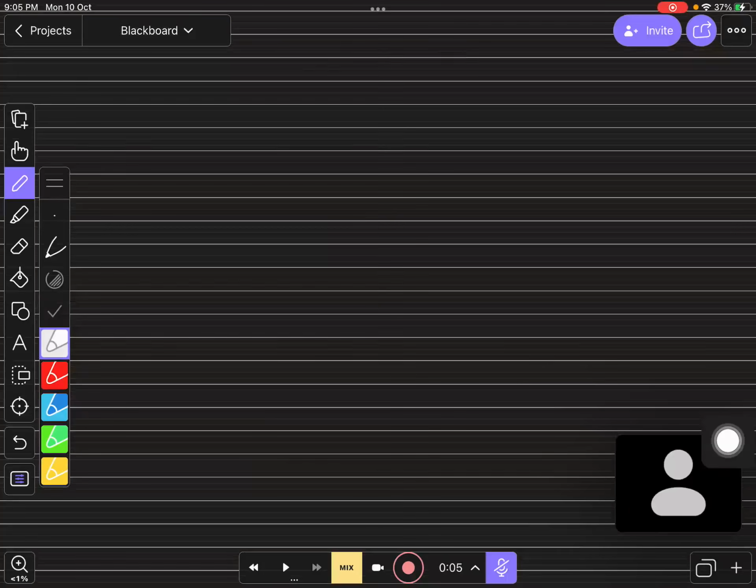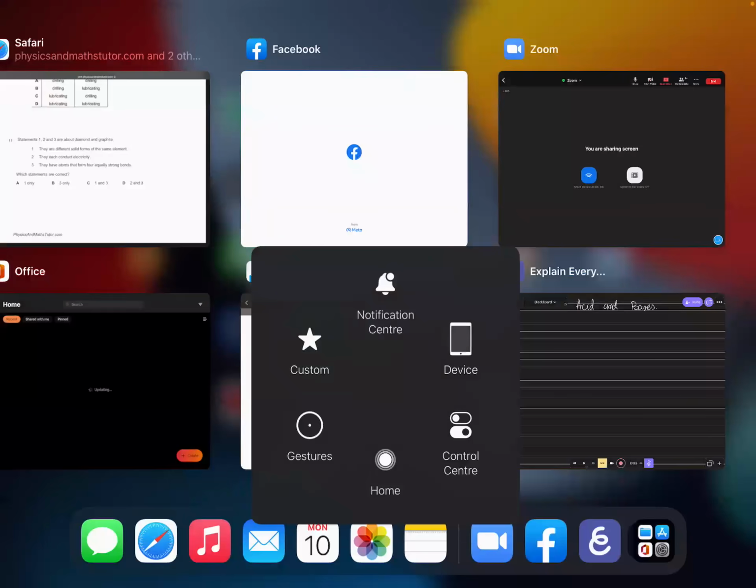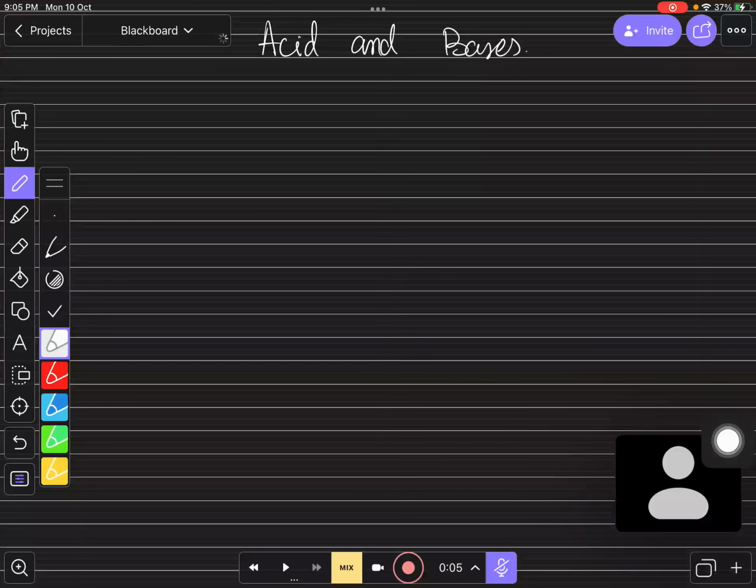Okay, so we are going to start a chapter, acids and bases, right? This is a new chapter for you guys, and we are going to start with the word acids. हम इसको पहले acids से start करेंगे, and then we are moving towards bases. First of all, we need to start with acids, right?